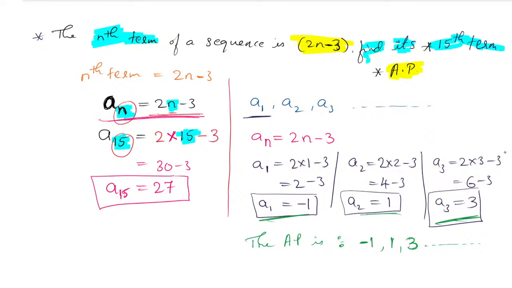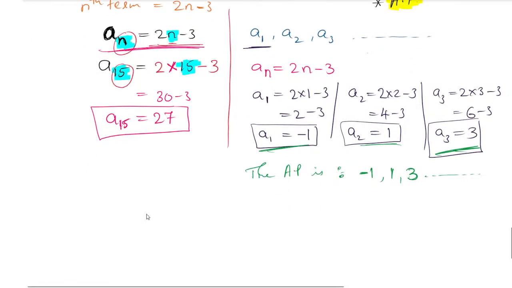Now take down one more question. You have just understood this basic thing, how you can find it. Yes, it is very easy. So take down one homework question today, and I want that homework by tomorrow.